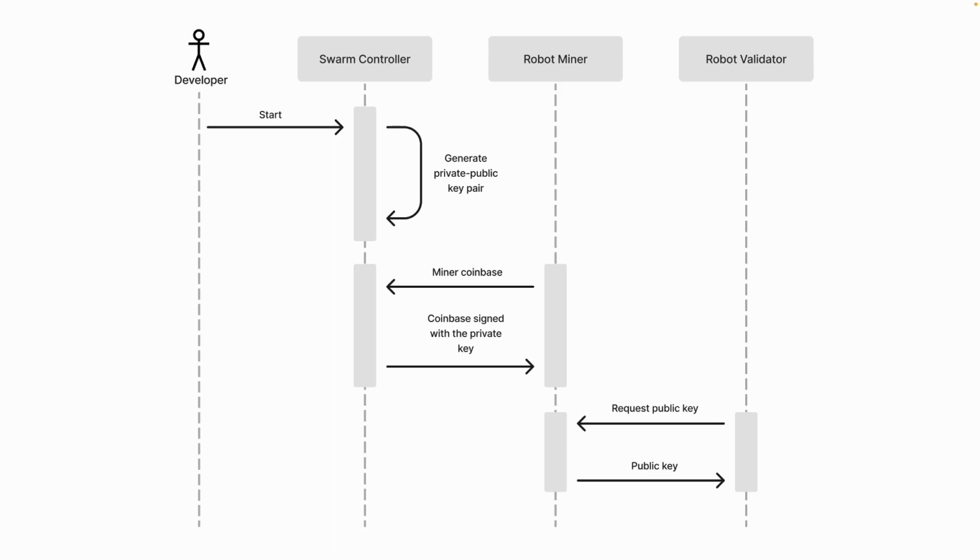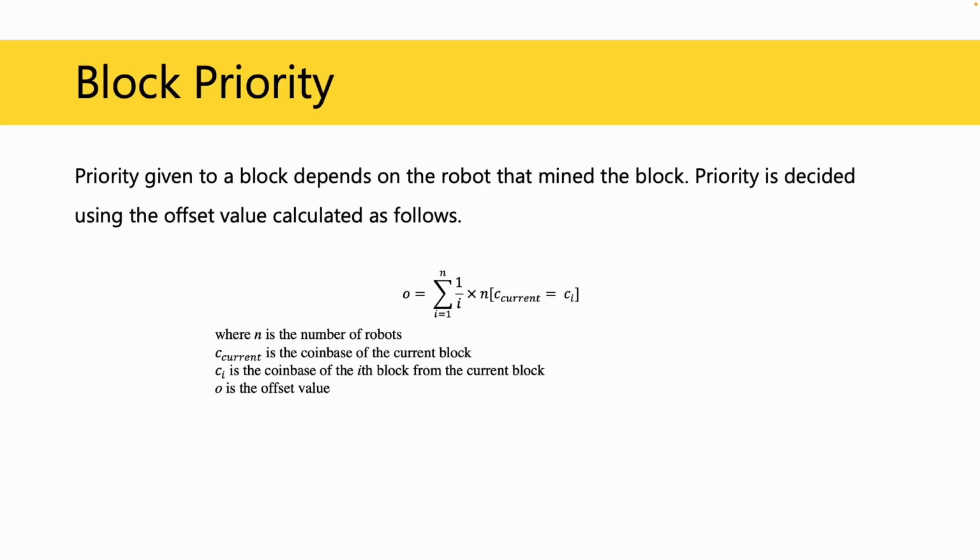Moreover, unlike the proof of authority algorithms where miners are predetermined and cannot be altered or added through a voting mechanism, proof of identity allows authorized miners to be added dynamically in a straightforward manner. Since multiple blocks can be mined simultaneously, there should be a mechanism to pick one block among many. So blocks were assigned a priority based on who mined the block.